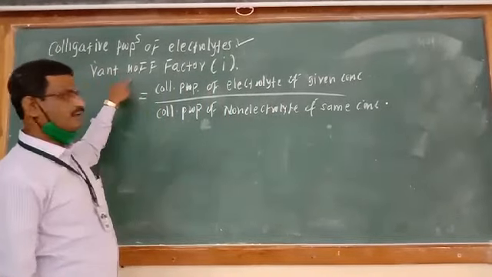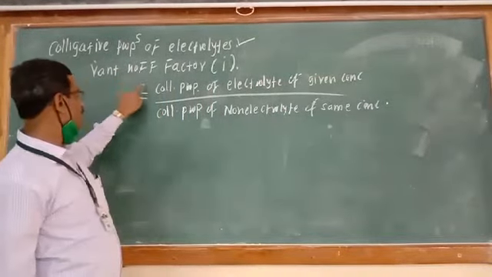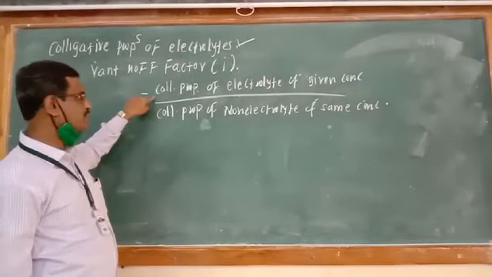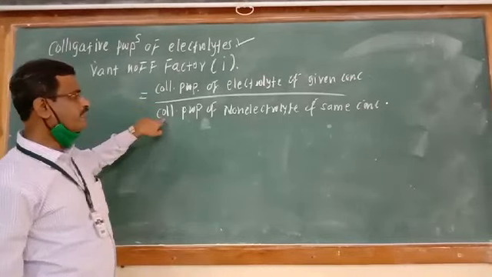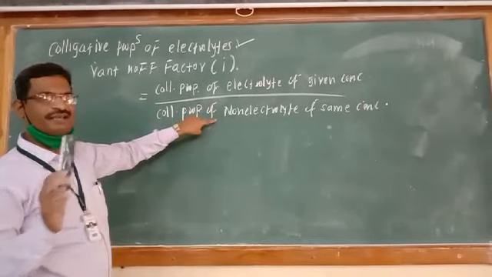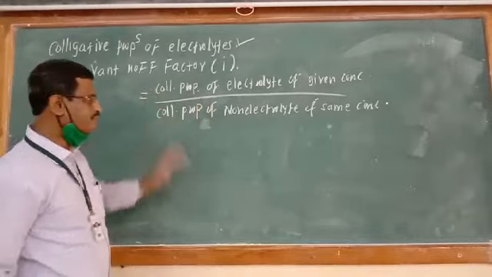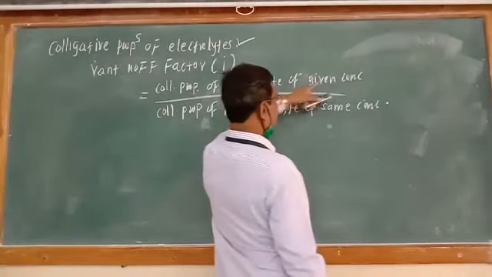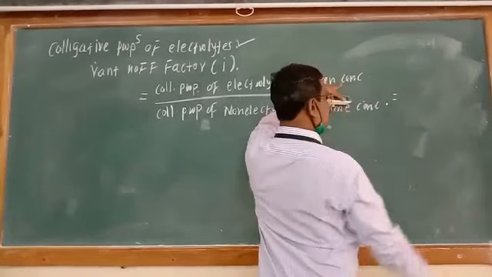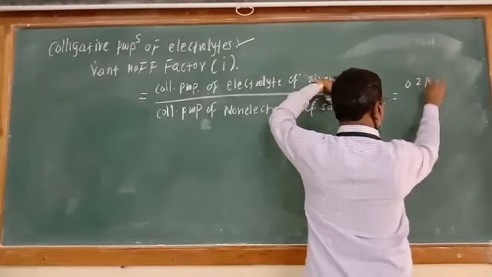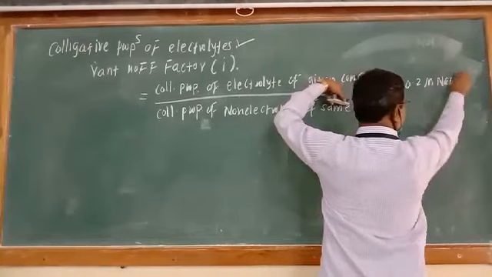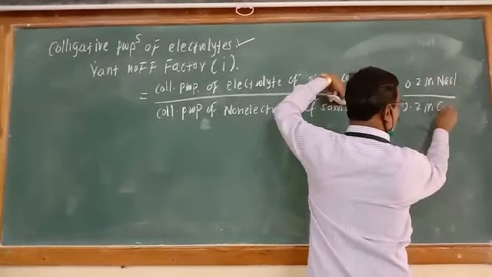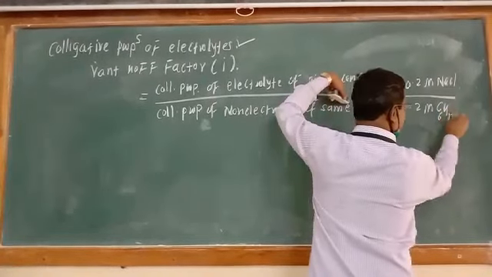See, Van 't Hoff factor i is a ratio of colligative property of electrolyte of given concentration to the colligative property of non-electrolyte of same concentration. It means that if we use the concentration of electrolyte as 0.2 molar NaCl, here also it is 0.2 molar glucose, C6H12O6.